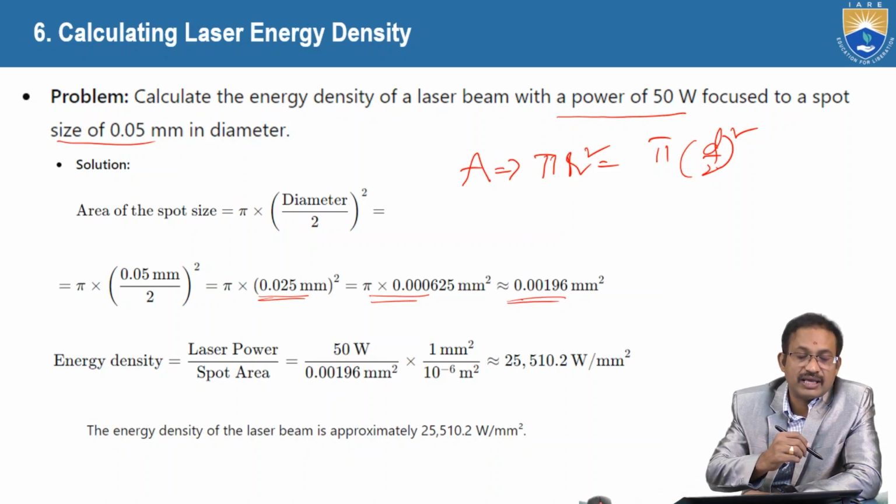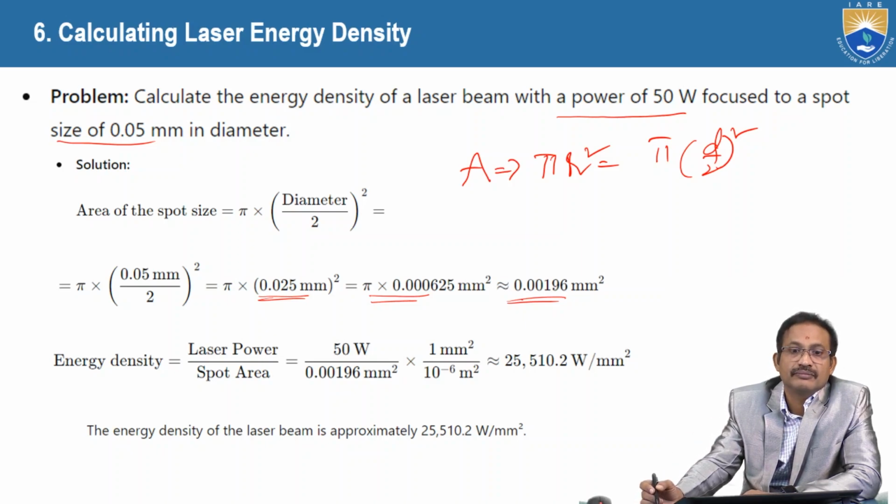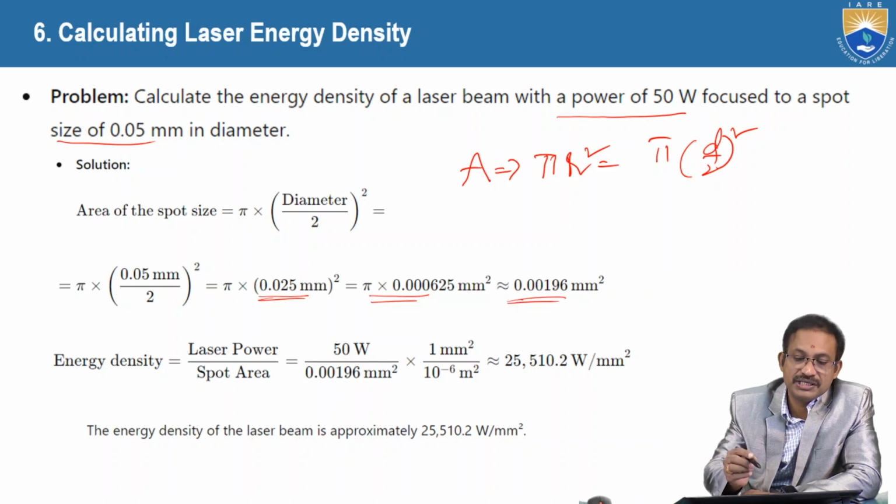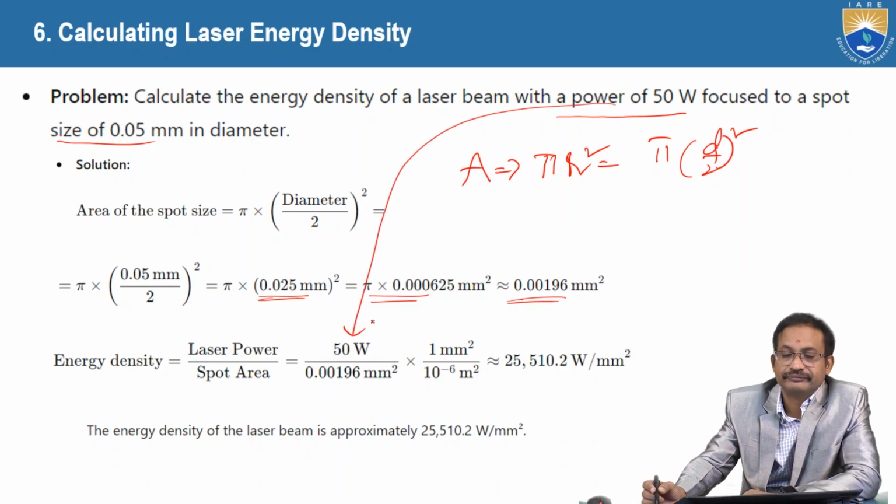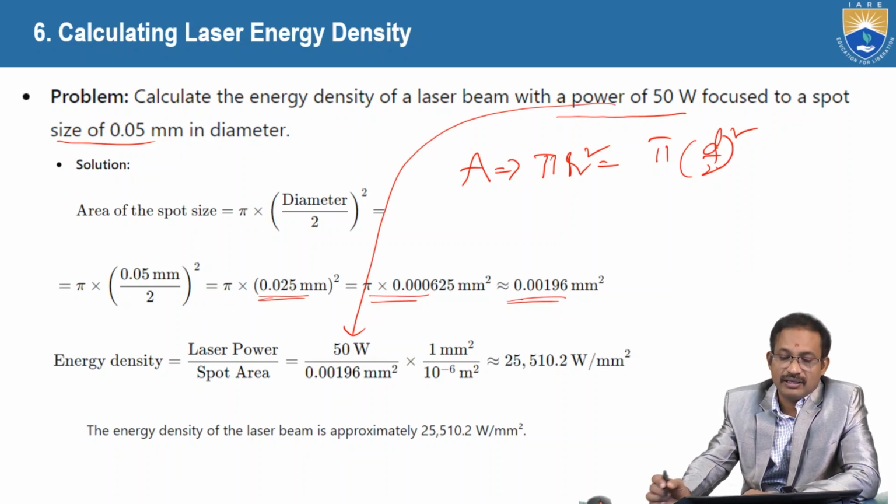Once we calculate the area, the energy density equals laser power by spot area. What is the laser power? 50 watts. And the spot size area is 0.00196 mm square.